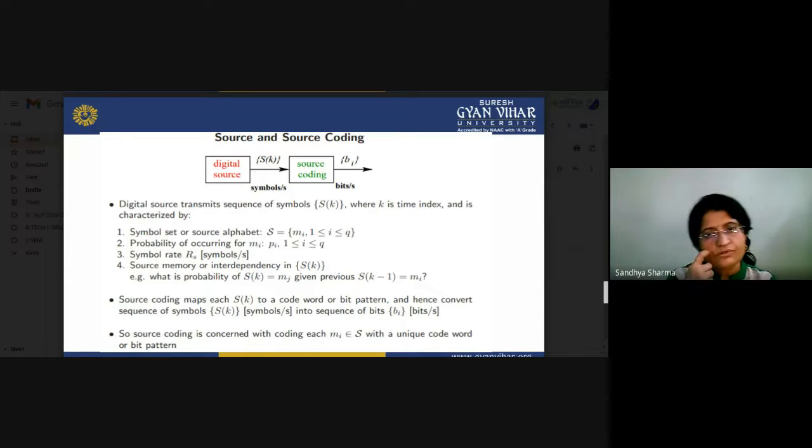So this is source coding. Generally in source coding, it is basically optimum coding or variable length coding, and not all symbols or words have code of equal length. So it may be possible that it will be a variable length code.